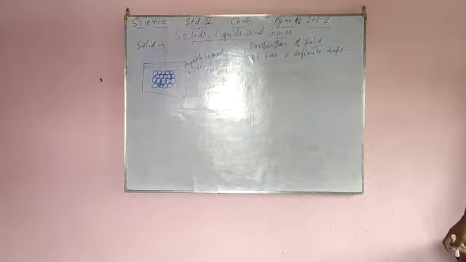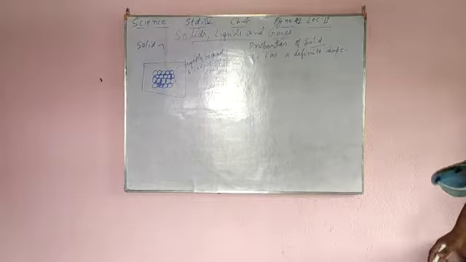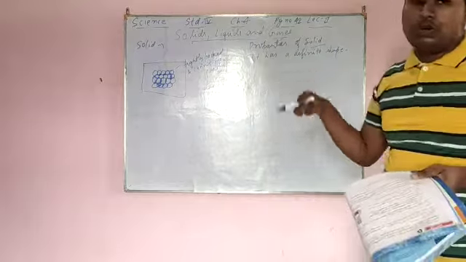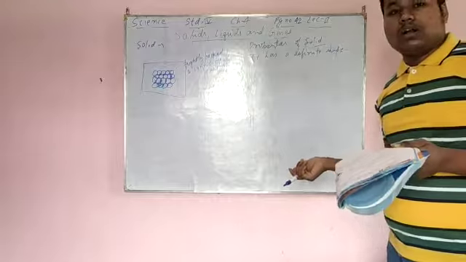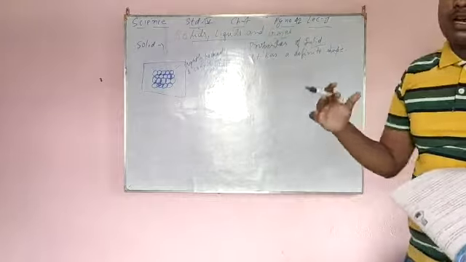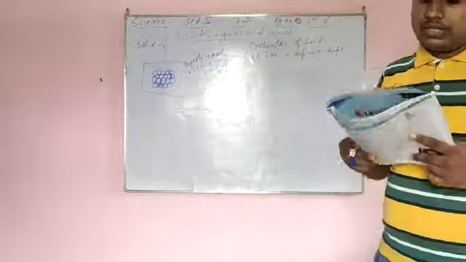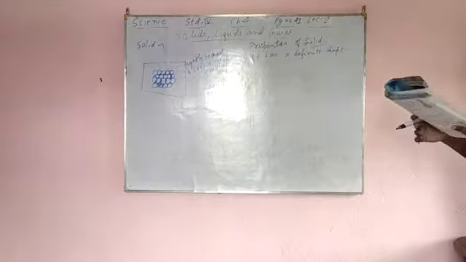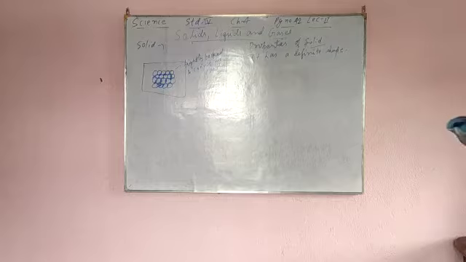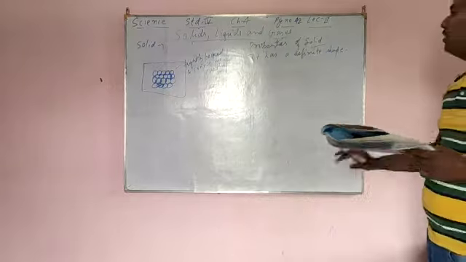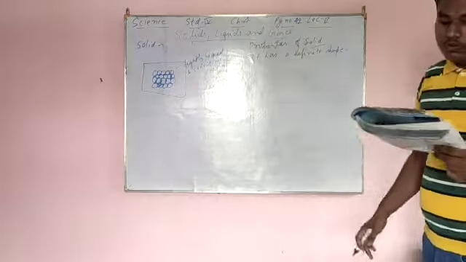But when there is a liquid, I will explain. In a liquid, if you put water in any vessel, that water will take the shape of that vessel. But in a solid it doesn't happen. A solid has a fixed shape. It is totally tightly packed and it cannot move also.